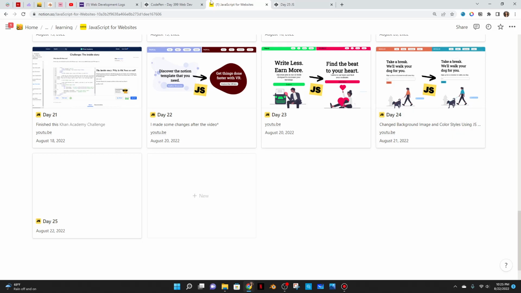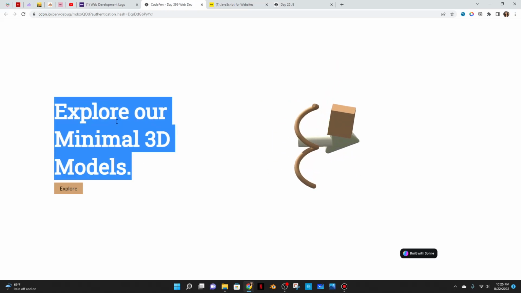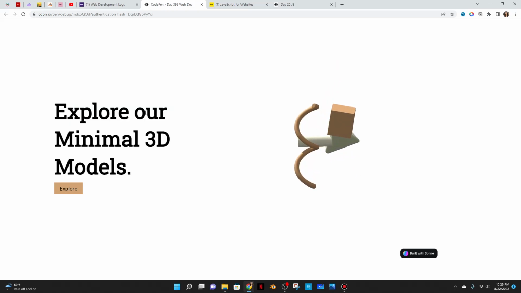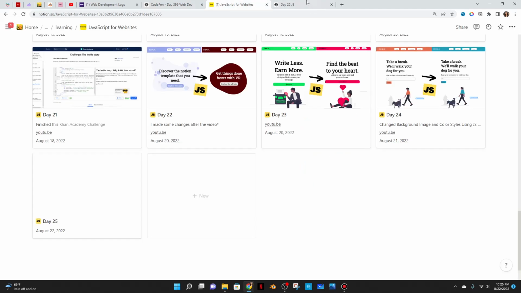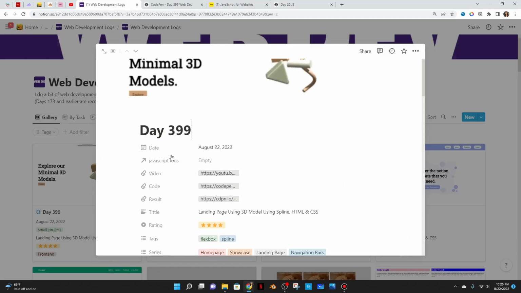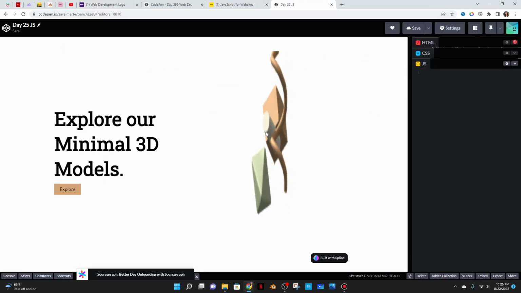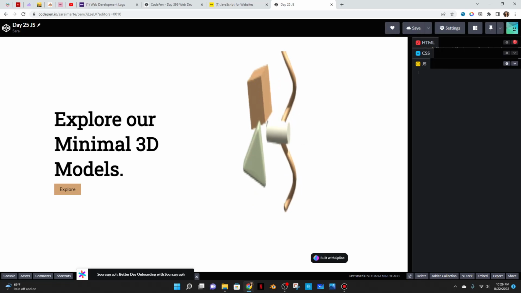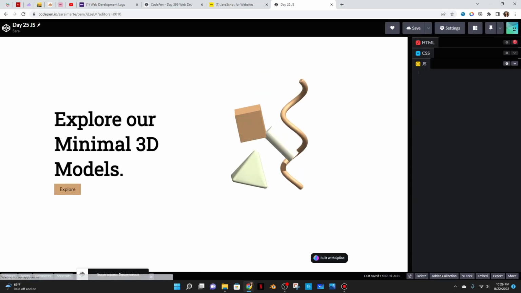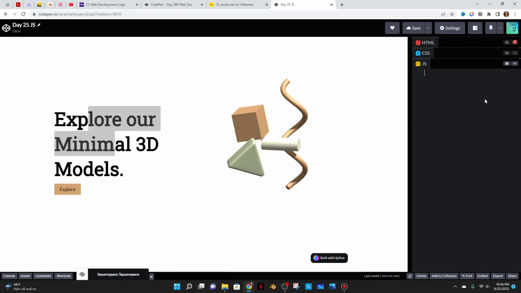And today I'm going to take the site that I made for web development, which is this one, and I'm just going to change the inner HTML of this title over here using JavaScript only. So I'll go to my JS, and basically what I did was I went to my web dev and I just went to the code and forked it, which means make a copy of that CodePen. And the only thing I added was an ID of title to the H1, which is this, so that I can quickly access it through the JS.